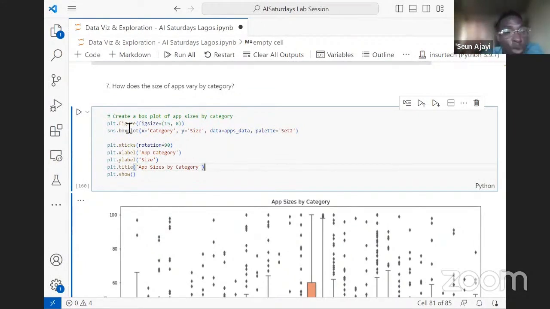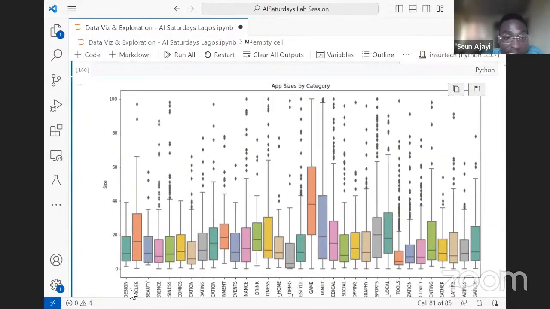Do you get? So what we'll be using here is a box plot. I'll be using Seaborn for this. We want to do a box plot on each category based on size. We are plotting category against size, setting the figure size, putting the labels, and of course setting the x ticks to 90 degrees like we've always done.